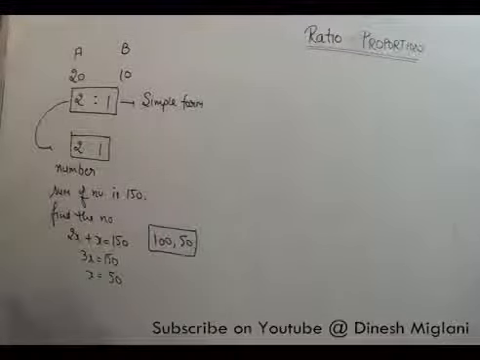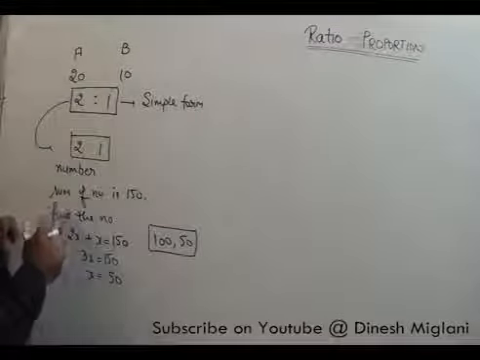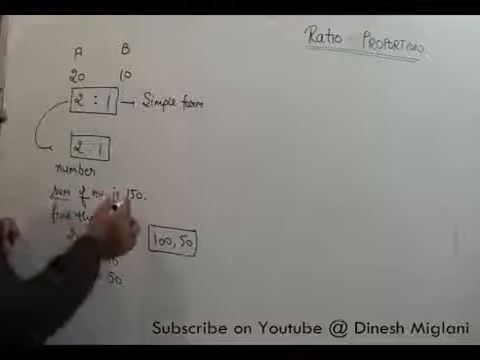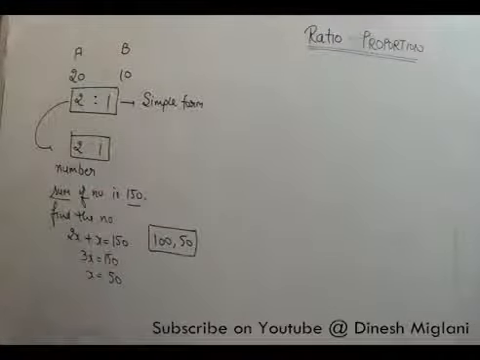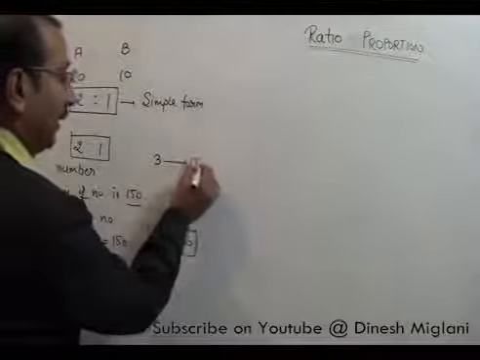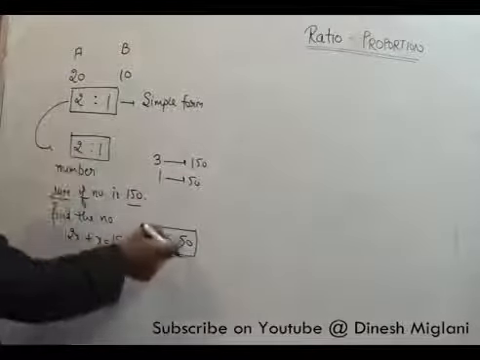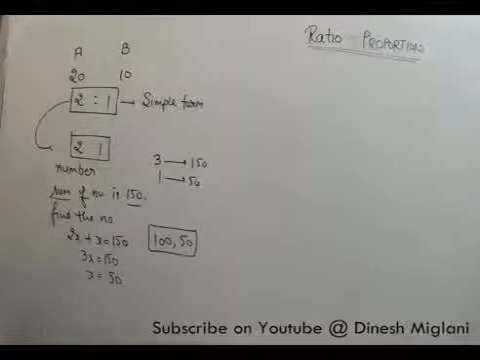Sometimes, to solve it faster, we take this as 2 and this as 1, and make the sum 3. The sum given is 150, so 3 corresponds to 150. It means 1 is equal to 50. So this becomes 100 and this becomes 50.